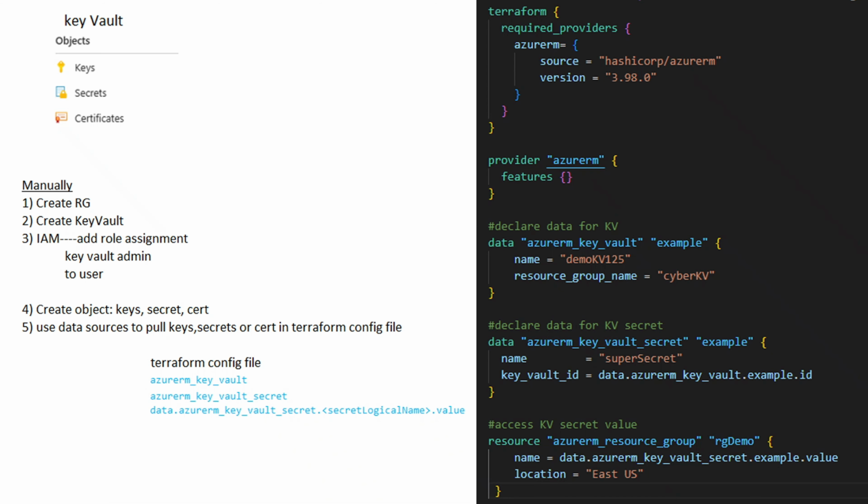Okay, more for accessing data from Azure Key Vault. Azure Key Vault is a cloud service for securely storing and accessing secrets. A secret is anything that you want to tightly control access to, such as API keys, passwords, certificates, or cryptographic keys. We are going to create a Key Vault, then assign the Key Vault Administrator role to a user. Then we are going to create a secret object inside the Key Vault. Then we use data sources to pull the secret into our Terraform config file.